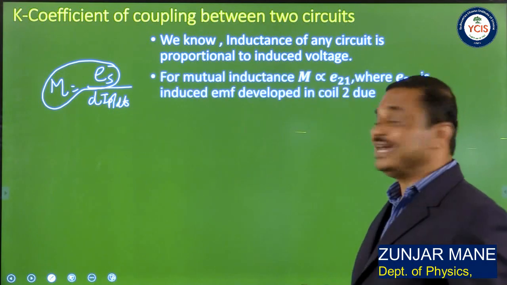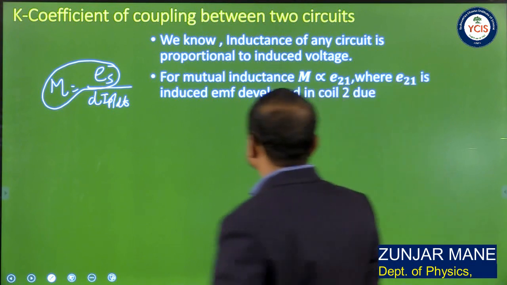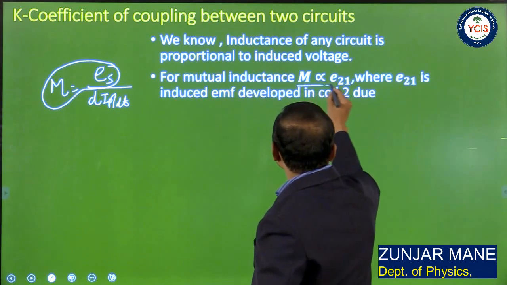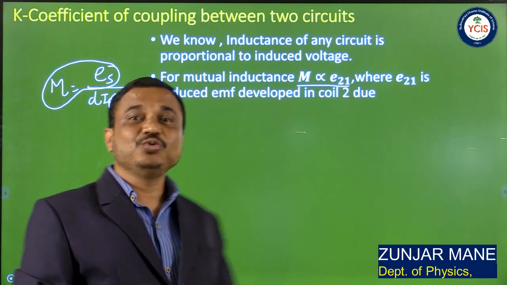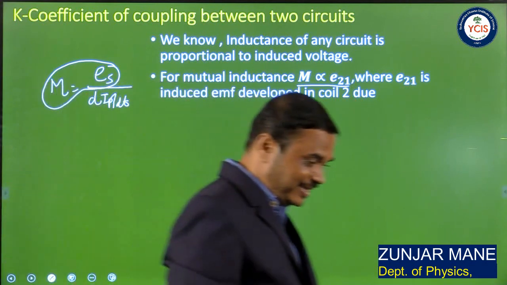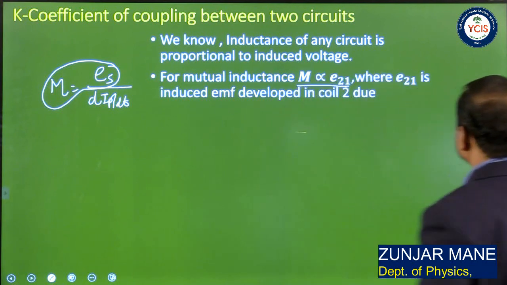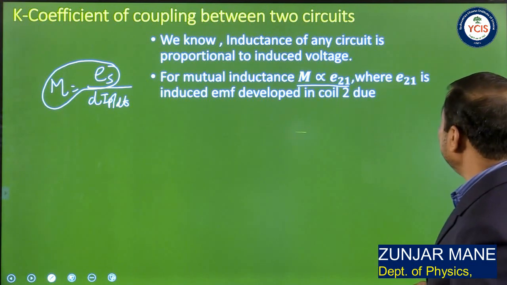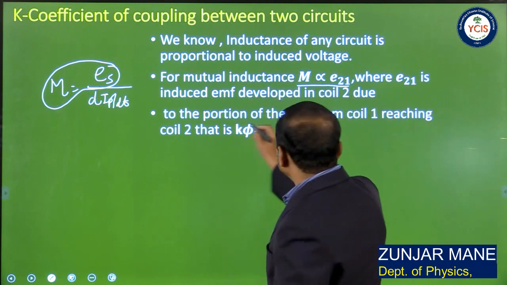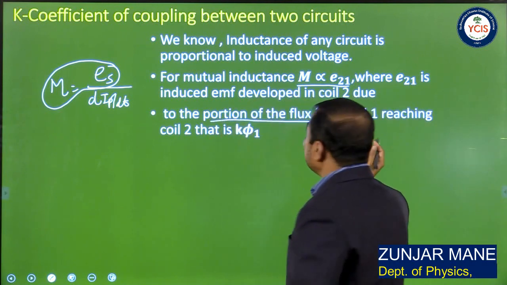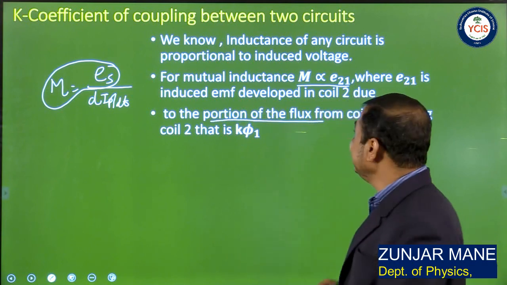So for mutual inductance, M is directly proportional to E21. What is E21? It is the induced EMF in the secondary coil, coil 2, due to the portion of flux from coil 1 reaching coil 2.